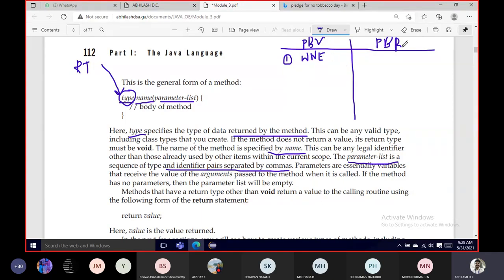But when it comes to call by reference, here we send the address. In pass by value we send the value of the variable, but in reference we send the address of that particular variable. Whenever you send the address, it is with respect to the ampersand, because in programming languages the ampersand refers to the address of a variable. In the first case, any changes made to the variable will not affect the original, but any changes made through the reference will affect the variable.